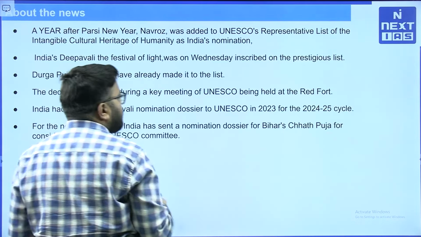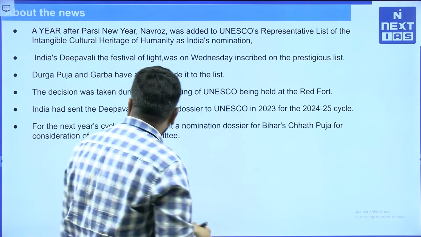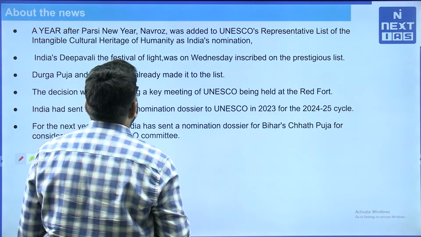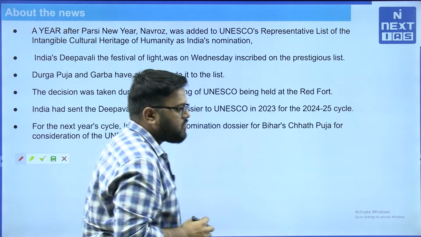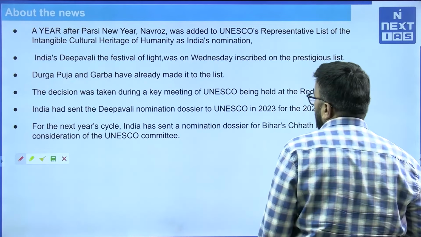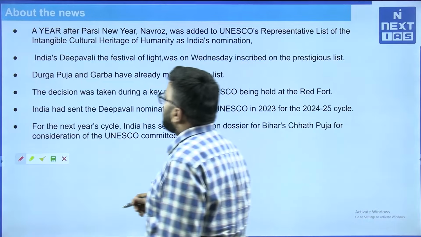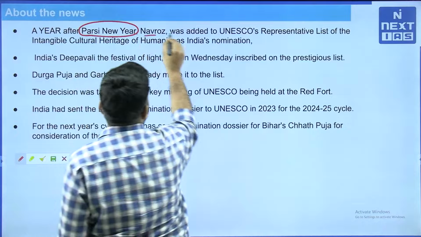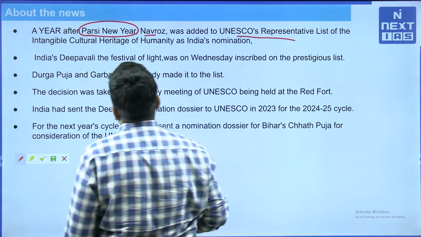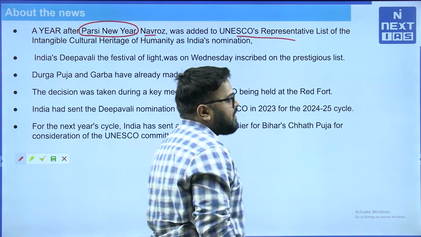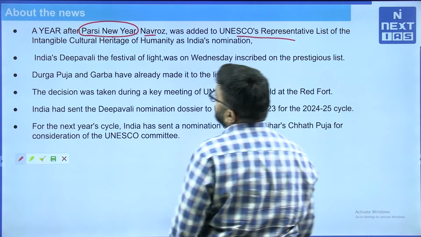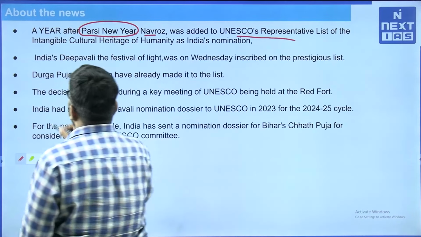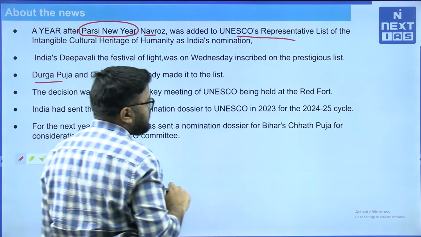This is actually a very popular festival outside also. So see, the inclusion of Deepawali is a historic milestone for India's overall representation of art and culture in UNESCO's World Heritage listings, particularly a year after Parsi New Year. Parsi New Year, Nowruz, was added last year to UNESCO's representative list of intangible cultural heritage of humanity. Now we have the inclusion of Deepawali, the festival of light, in the UNESCO's intangible cultural heritage list. Durga Puja and Garba have already made it to the list earlier.